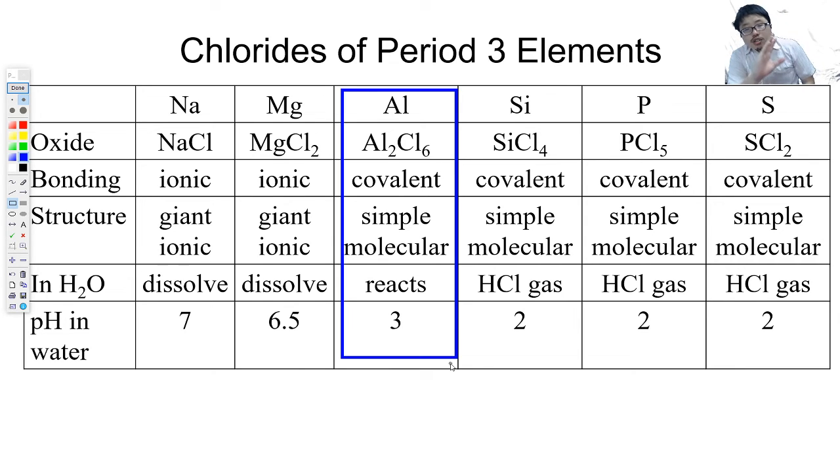Why? Sodium chloride and magnesium chloride, just like sodium oxide and magnesium oxide, have a giant ionic structure with ionic bonds and happily dissolve in water. I'm not going to say much about it, but this 6.5 I want you to take note of. I'll explain it later, but you must remember, if magnesium chloride dissolves in water, you cannot put the answer for the pH to be 7, neutral. It has to be 6.5. These two dissolve in water.